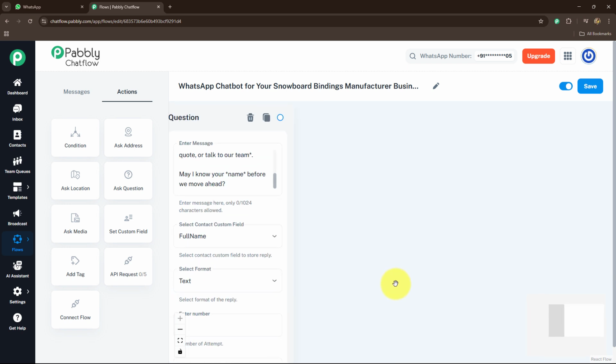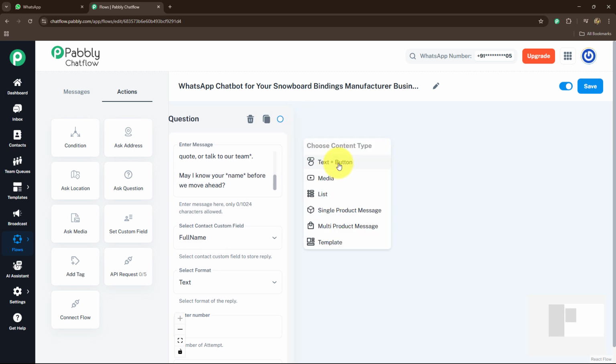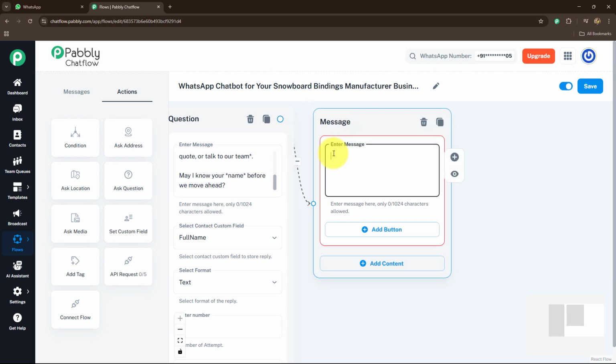All right, now as I'm going to collect the name, then further I'm going to provide them the options for what they want to explore in my business. For that, I'm going to send them a text plus button message, and first of all I will enter awesome, and here I'm going to enter the contact custom field by adding a star so that I can make it bold.